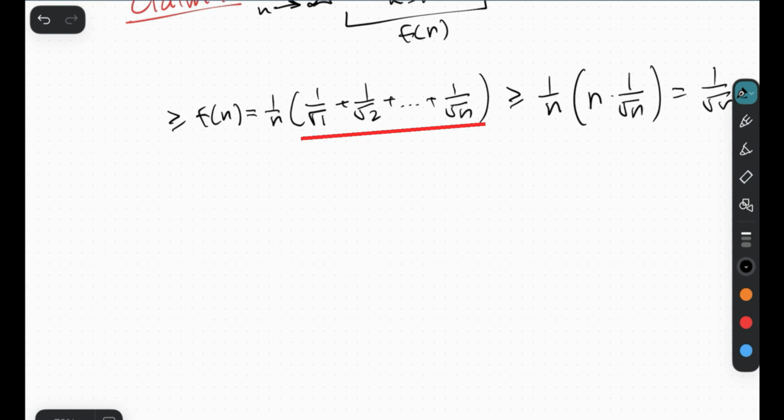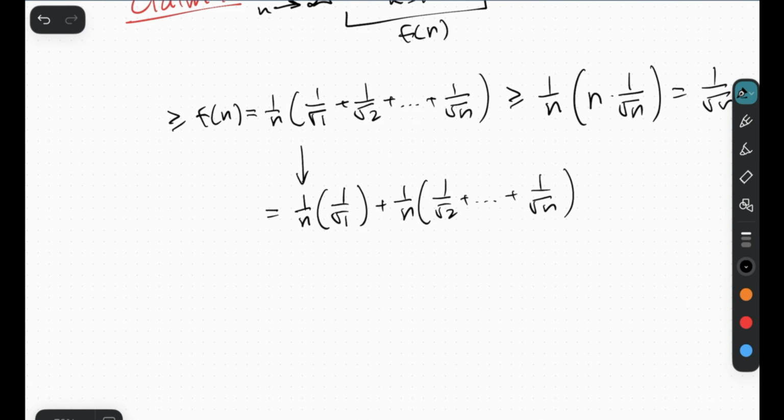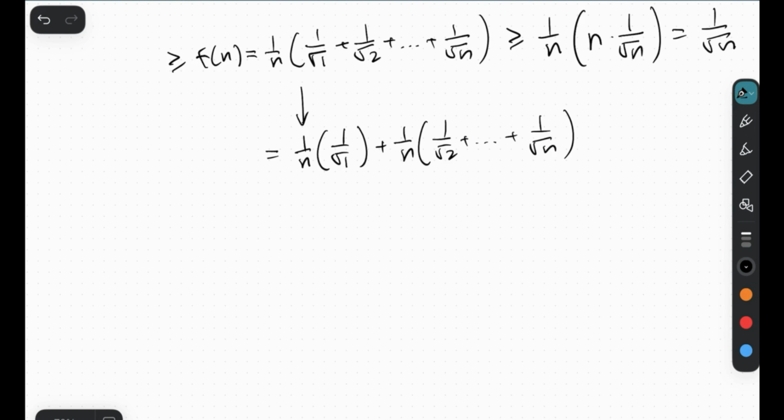Over here with this sum, we can actually split it up into two parts. So this can actually be written as 1 over n times 1 over root of 1, and then plus 1 over n times 1 over root of 2, plus all the way to 1 over root of n. Now, of course, in this case, this would probably assume that n is at least 2 if you can split it up like this, but if n is equal to 1, we'll just take this part as equaling 0. But anyways, let's move on. So our goal here is to find some expression such that this is always less than or equal to that expression. How do we do it?